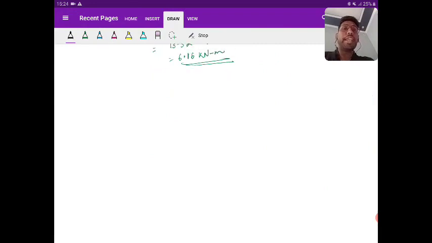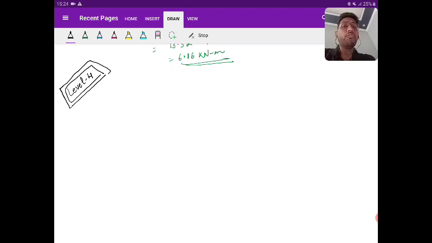So we are moving to the next level, that is level 4, which is the application level. The things which you understood in levels 1, 2 and 3 will be applied in level number 4. Is this point clear?